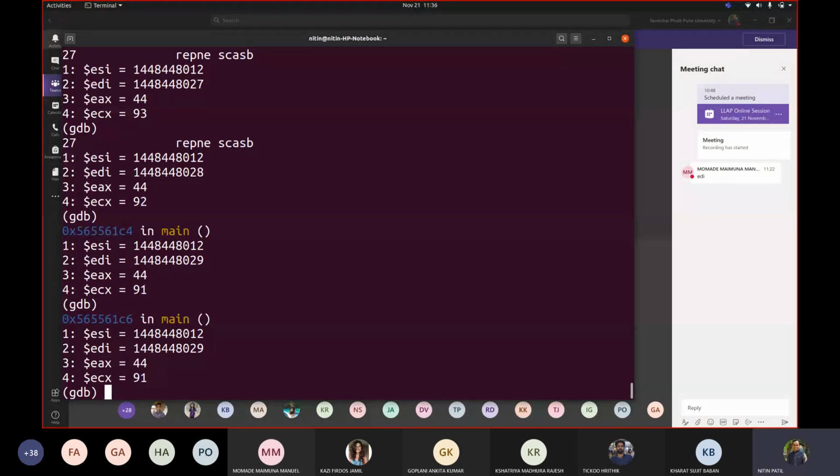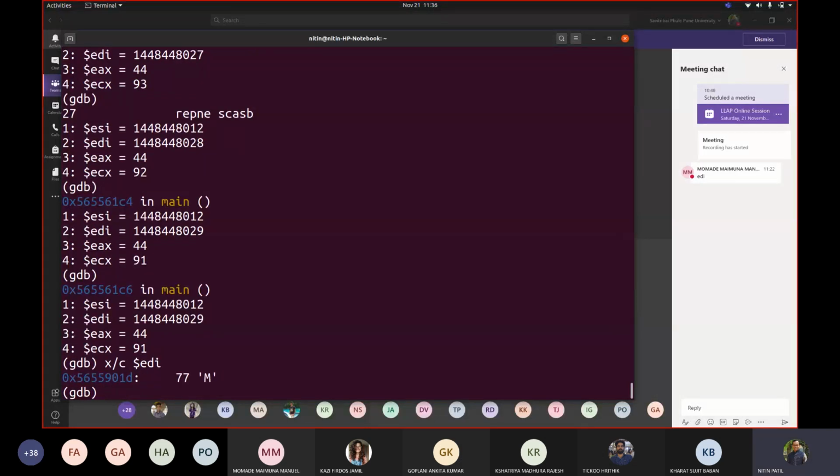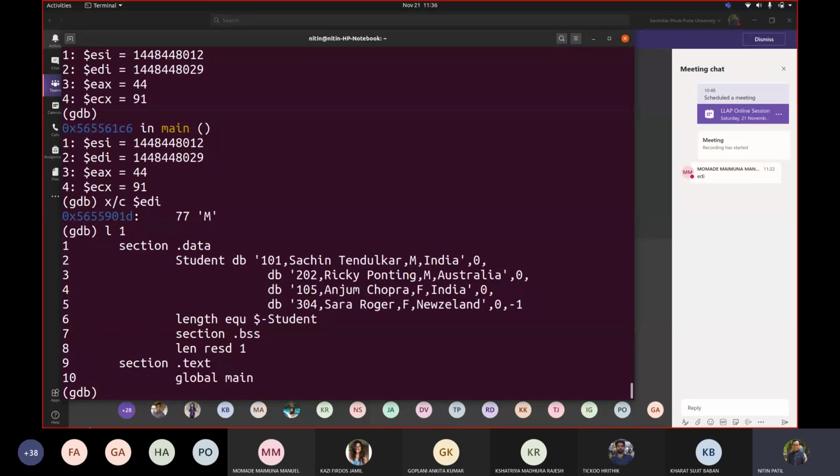What is the problem? Why hasn't it stopped? If I see, it is reaching M. Correct? It reached M, and we haven't written anything there. So it is talking about that M part now. It reached that M. Okay, where we wrote it here, it reached this M.